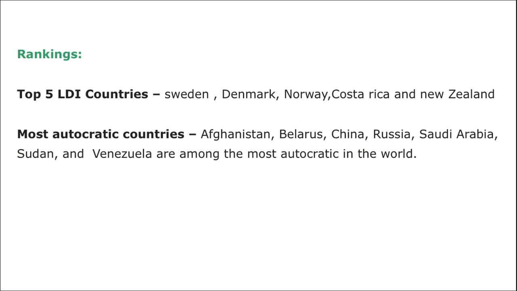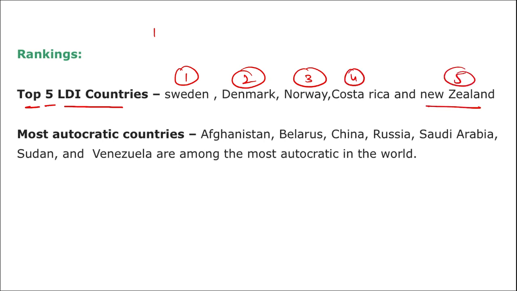Then if we talk about the rankings, the top 5 liberal democratic countries are: first Sweden, second Denmark, third Norway, fourth Costa Rica, and fifth New Zealand. These are the most democratic countries in the world. And if we talk about the most autocratic countries in the world, first is Afghanistan. That means in the democracy index, the last rank will be Afghanistan, then Belarus, China, Russia, Saudi Arabia, Sudan, Venezuela, and so on. So the most autocratic country in the world is Afghanistan, and the most democratic country in the world is Sweden.